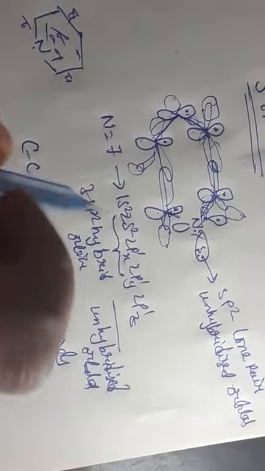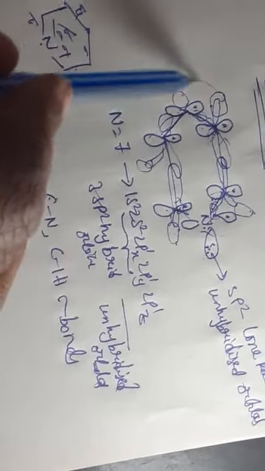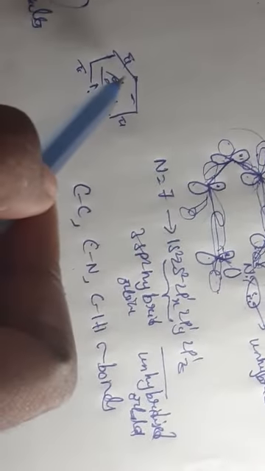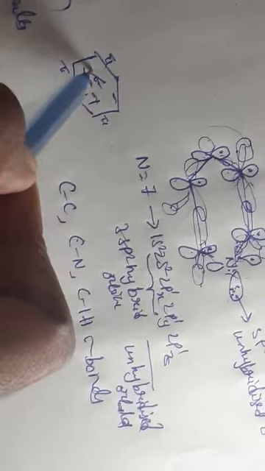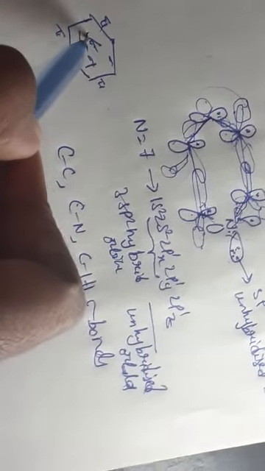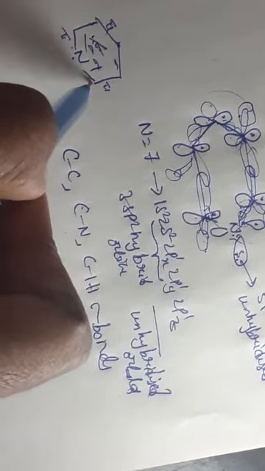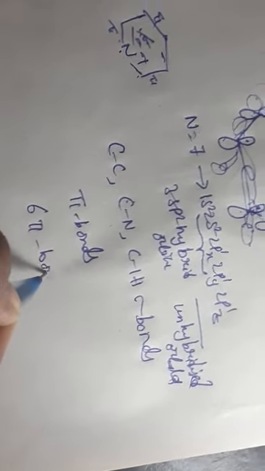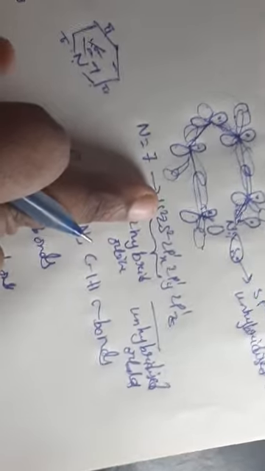It is forming 6 delocalized pi electrons because of the pi bonds. Each bond consists of 2 electrons, so here 2 electrons, 2 electrons, 2 electrons.